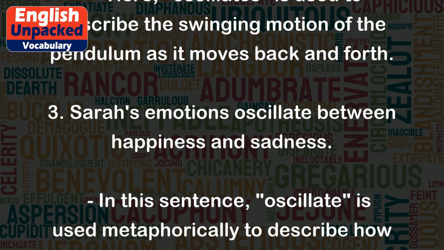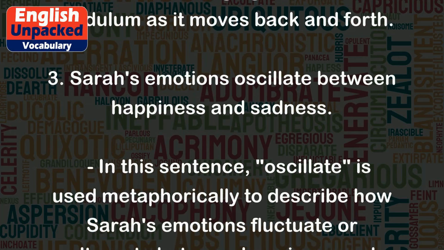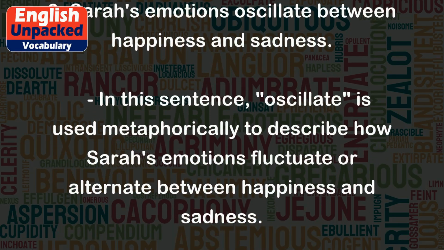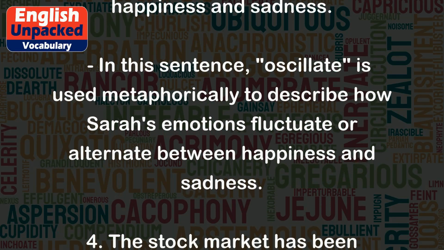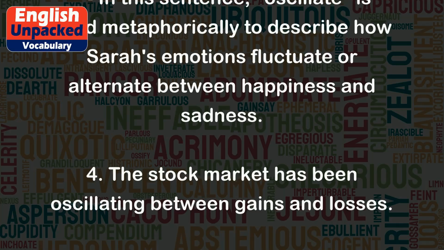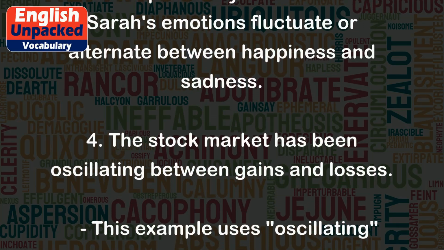3. Sarah's emotions oscillate between happiness and sadness. In this sentence, oscillate is used metaphorically to describe how Sarah's emotions fluctuate or alternate between happiness and sadness.